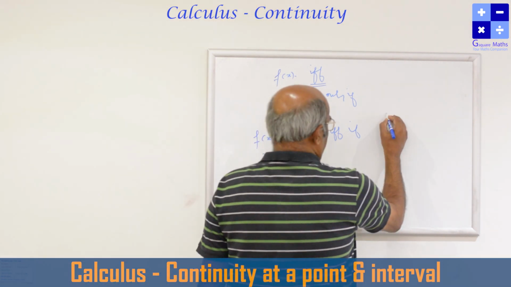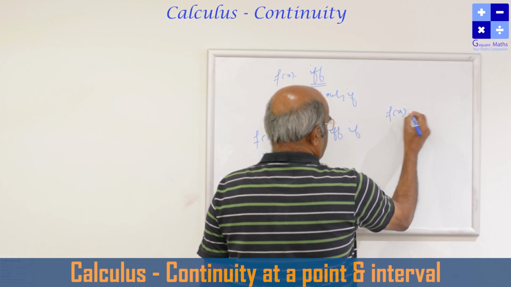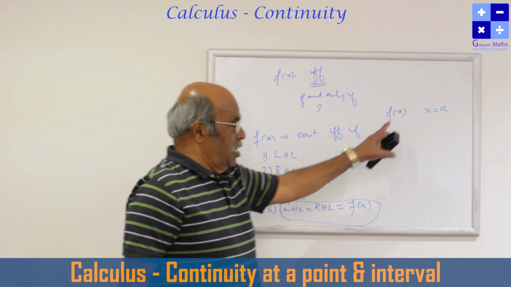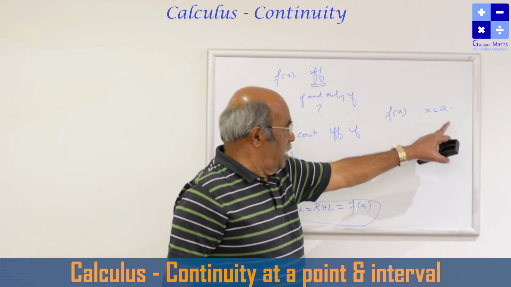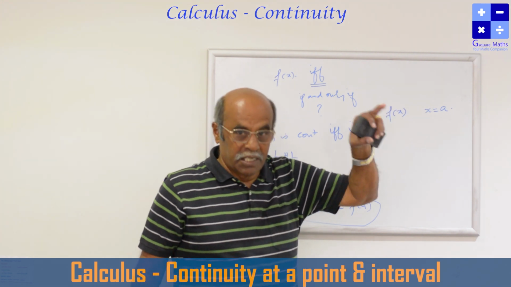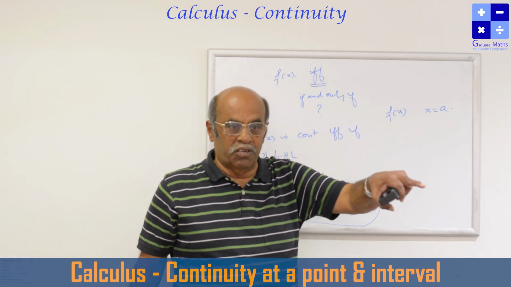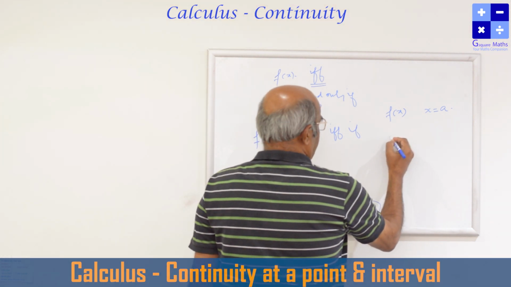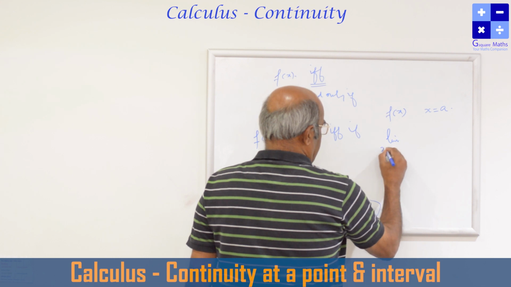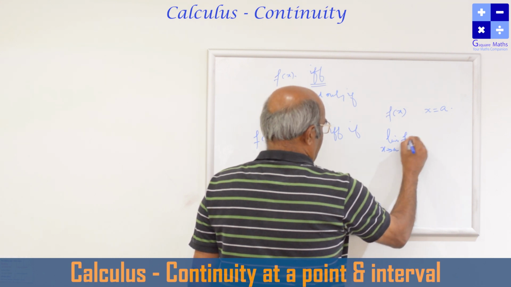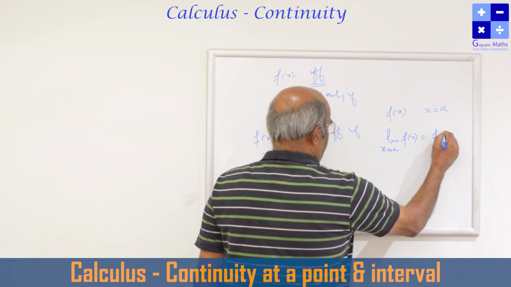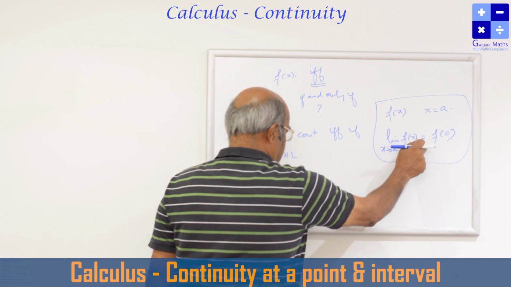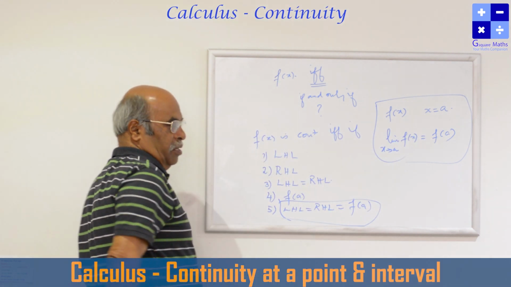So let me define. Let f(x) be a given function and let x equal to a be a given point. At that particular point, I want to find out whether the function is continuous or not. Then we define it like this: the limit as x tends to a of f(x) should be equal to f(a). This is a simple definition of continuity. This definition gives you the five steps.